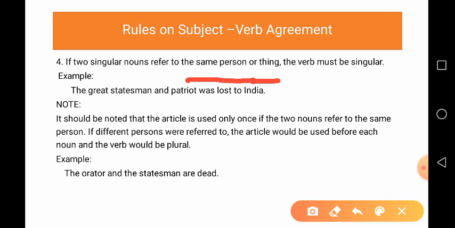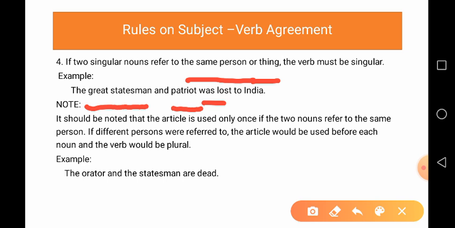Here you can see the example, the great statesman and patriot. These two subjects refer to the same person. So, because the two subjects are used for the same person or single thing, the verb is in its singular form.